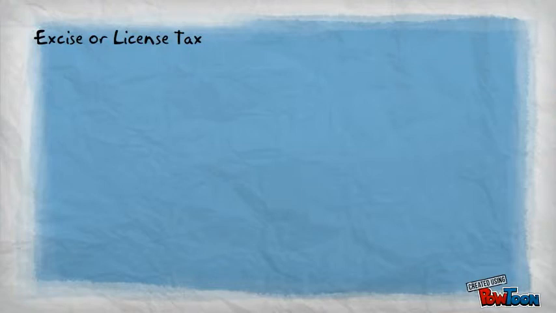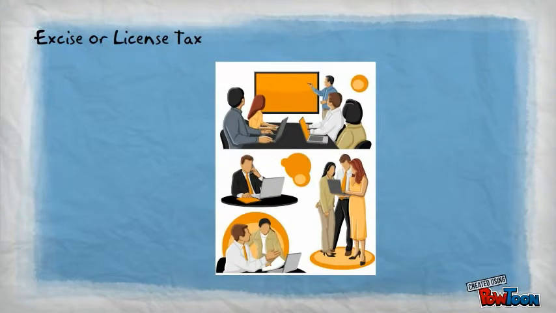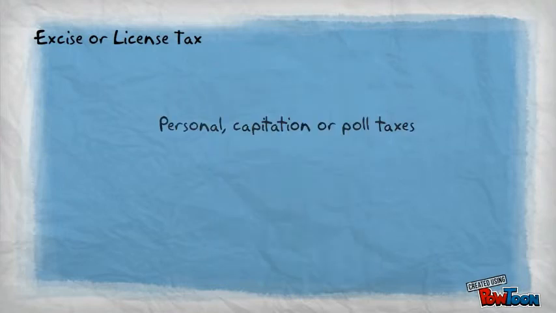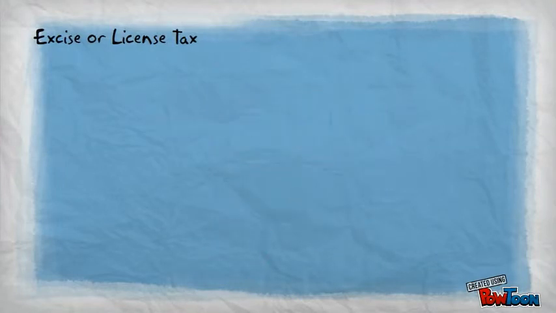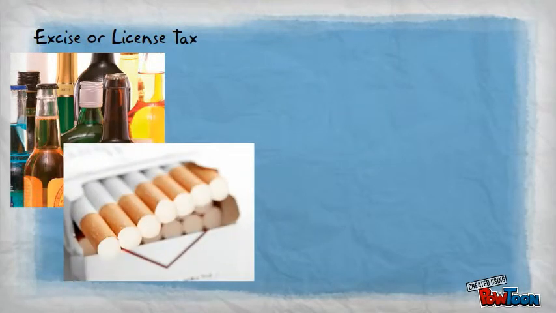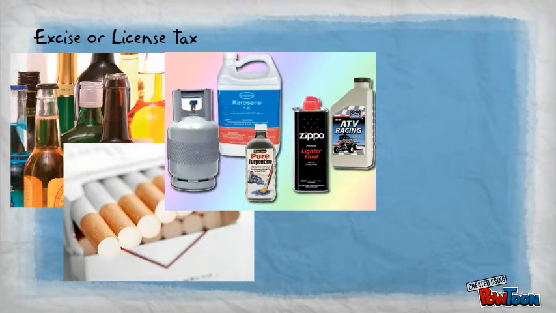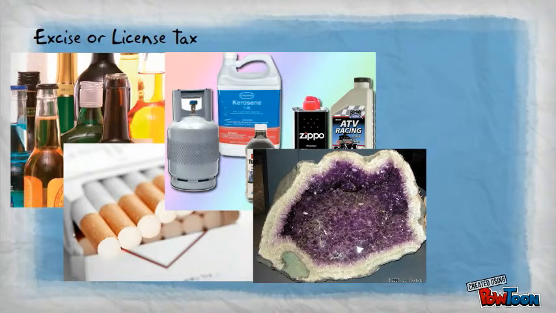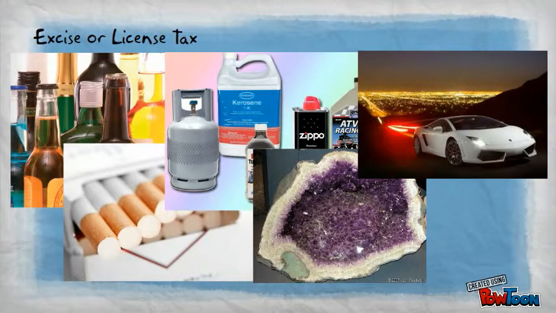These are taxes imposed on the privilege, occupation or business not falling within the classification of poll taxes or property taxes. These are imposed on alcohol products, on tobacco products, on petroleum products, on mineral products such as coal and coke and quarry resources, on miscellaneous articles such as automobiles.